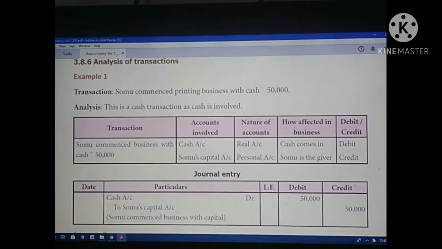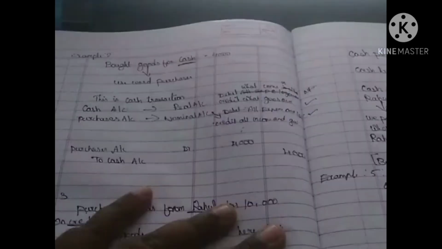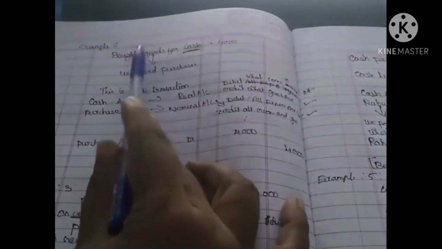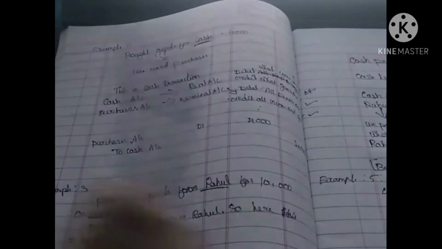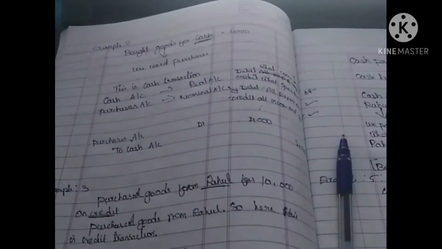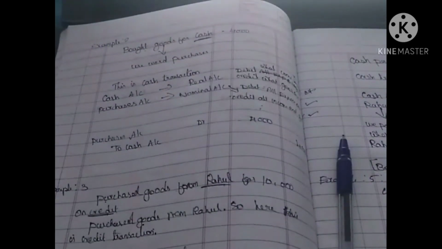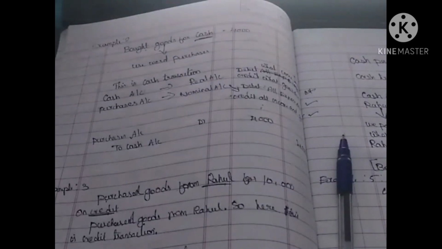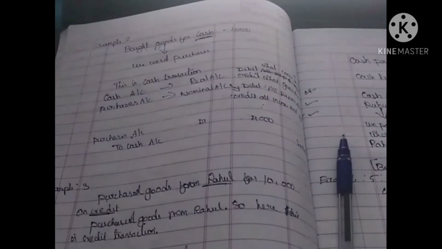Now we are going to see example 2. Example 2 is bought goods for cash. For your better understanding only, I have written the explanation before the journal. Once you understand, you can enter the journal directly.